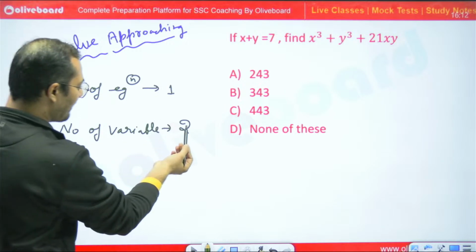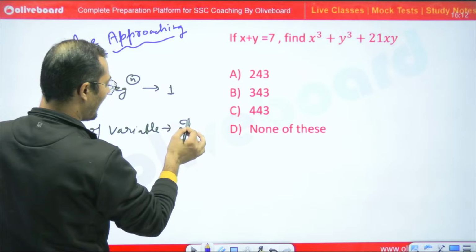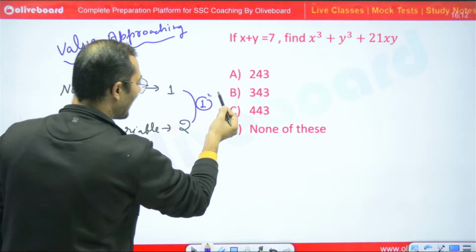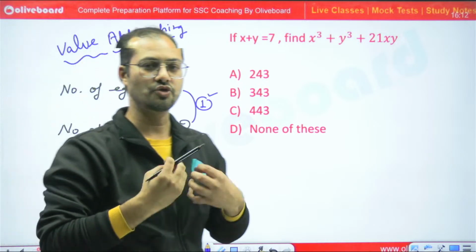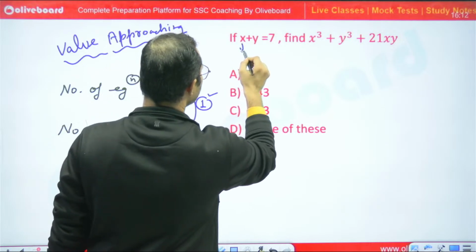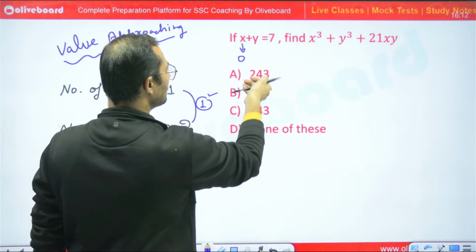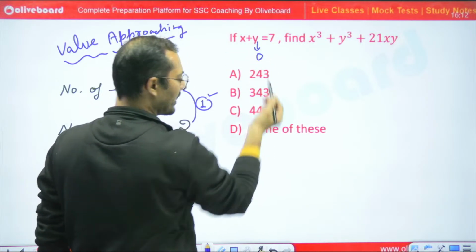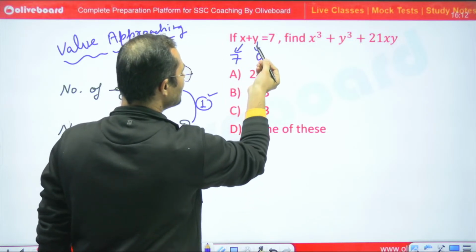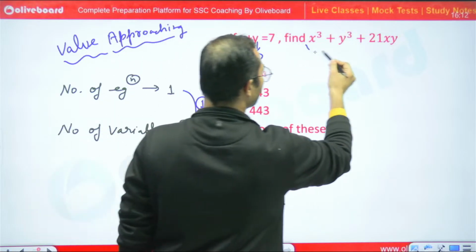So the number of variables is 2, the number of equations is 1. So how many variables are extra? We have one extra variable in comparison to the equation. So we can let this extra variable be according to my choice, right? According to my convenience, I can suppose it. Suppose x is equal to 0. I can let anyone. If you want to assume y is equal to 0, you can. So x would be 7. If y is equal to 0, then x would be 7. So just put these values in the target. So what is the target?